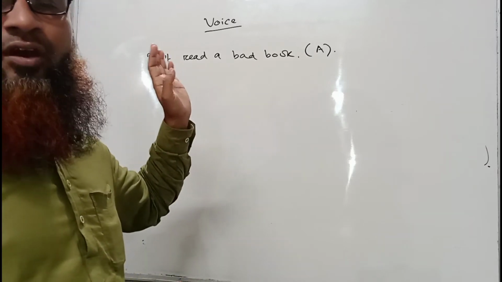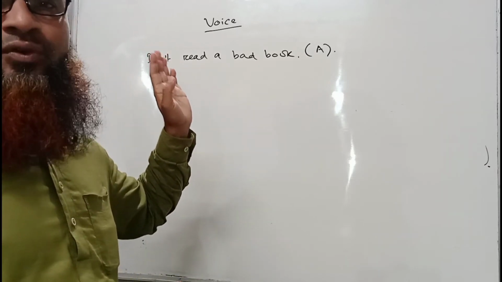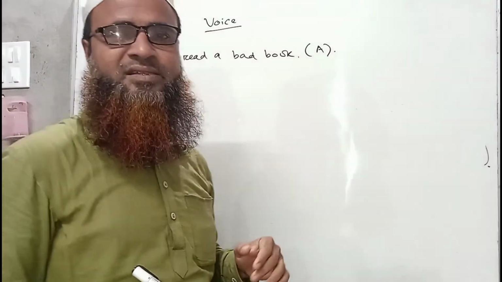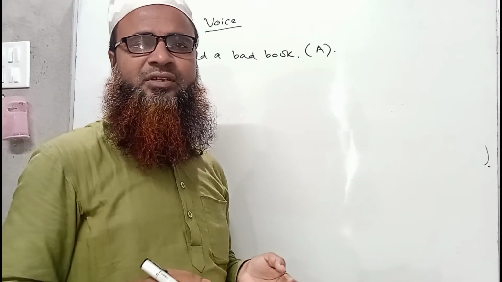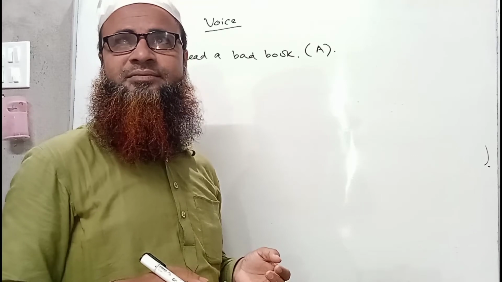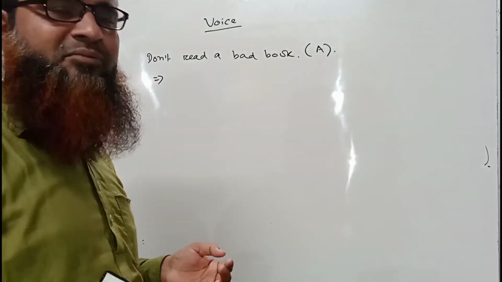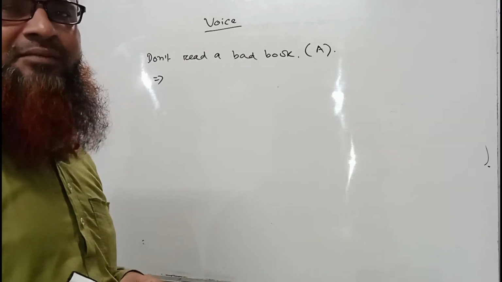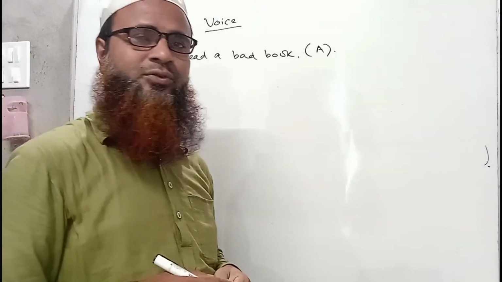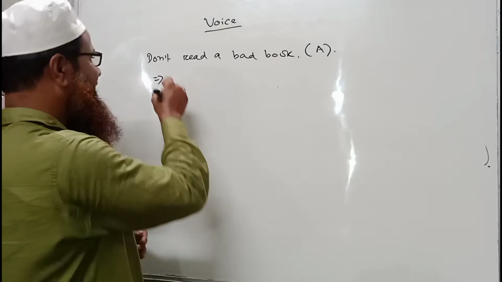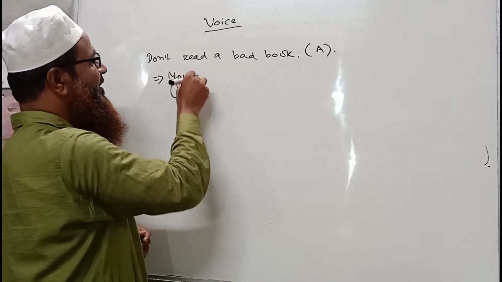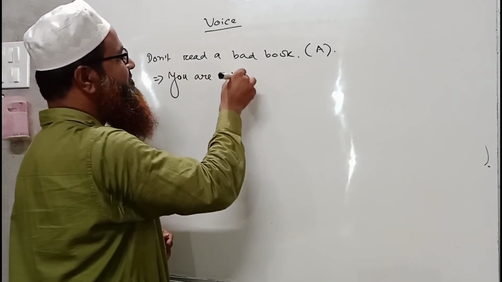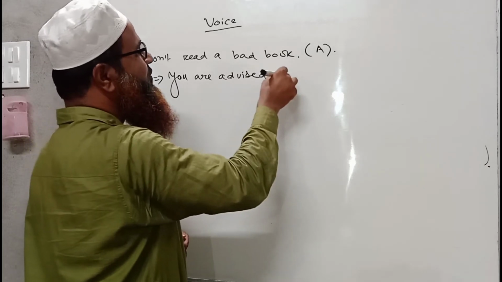Do should be omitted or dropped, because do has come here only to make the sentence negative. All of us know that do is an auxiliary here. It has helped us to make the sentence negative. So when we change it into passive, we will never use do. So it will be, you are advised not to.